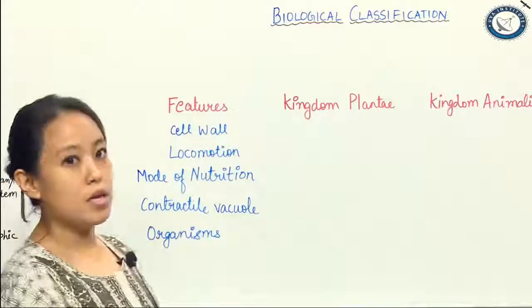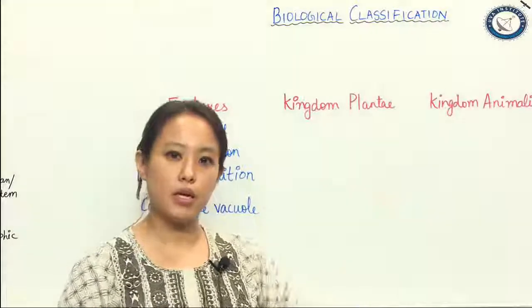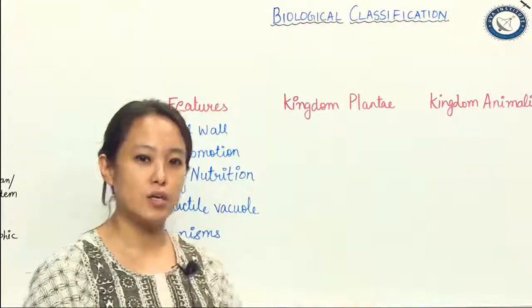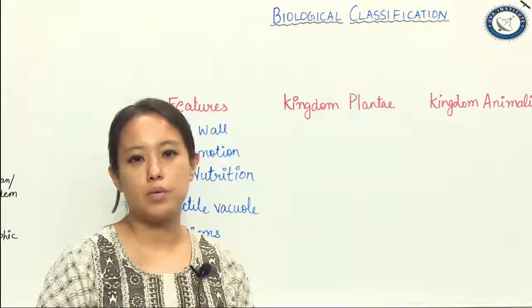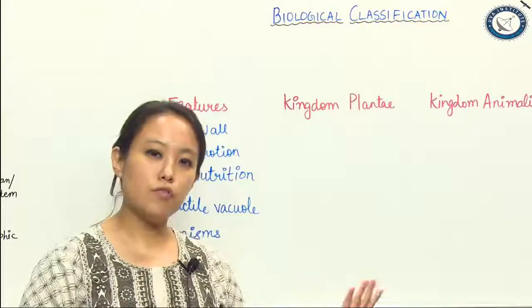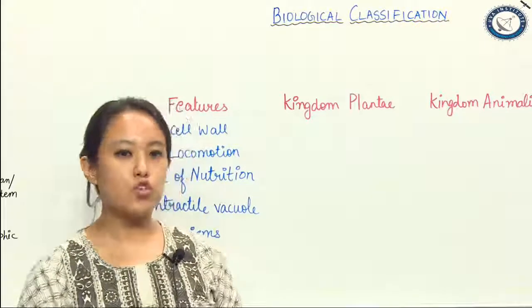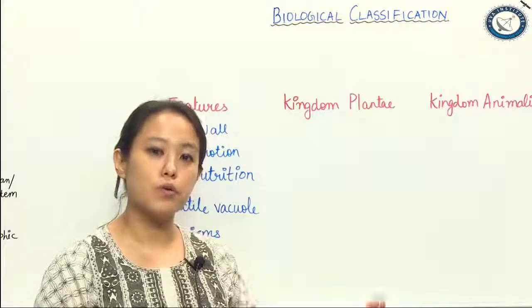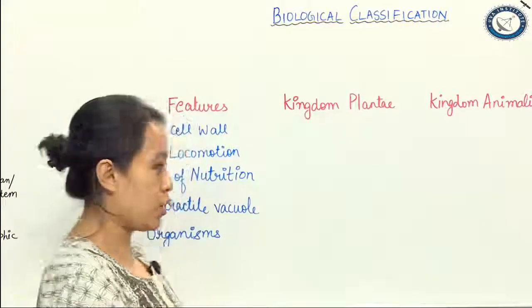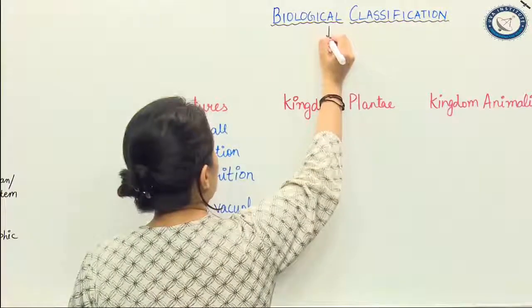If you can see, I have mentioned two categories here, kingdom Plantae and kingdom Animalia, which we are going to fill up later. But let's go back and dig into the history of how this concept came into picture. Half of this we have already covered in the topic taxonomy, which you can go back and find in the YouTube channel, which will be very helpful for you to understand this topic.